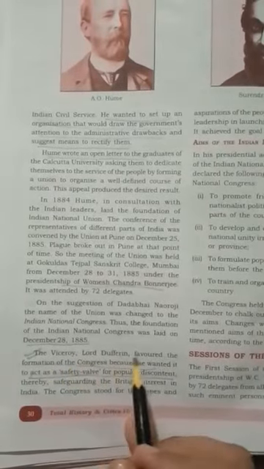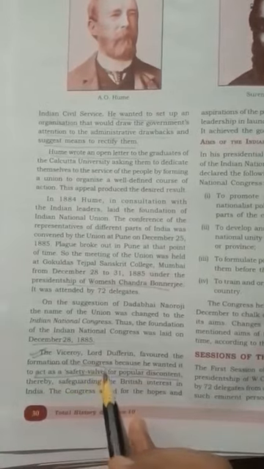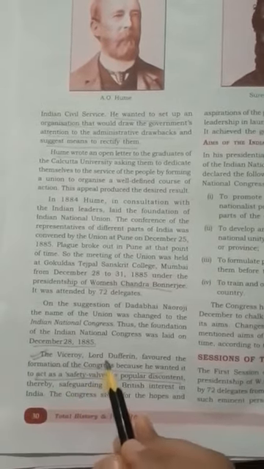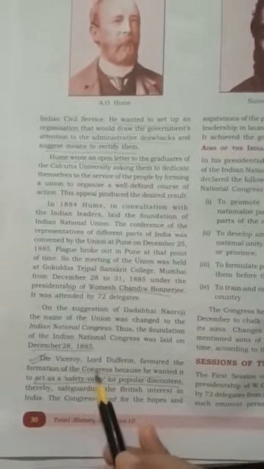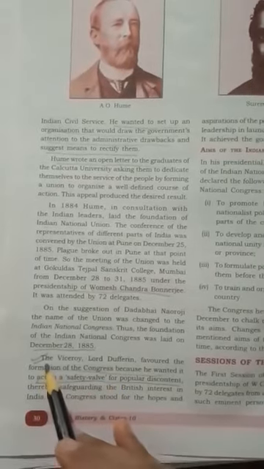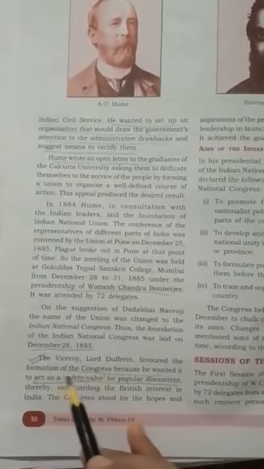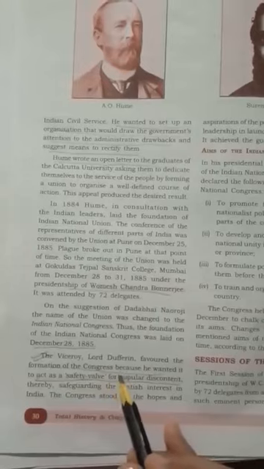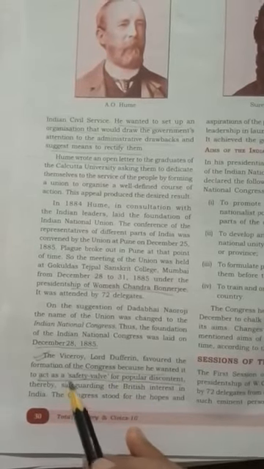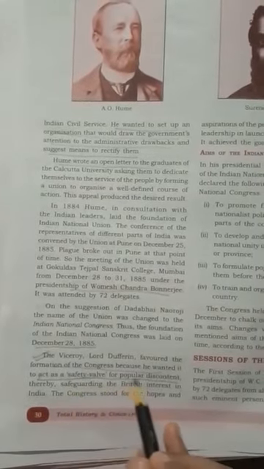The Viceroy Lord Dufferin favored the formation of Indian National Congress. The then Viceroy of India, Lord Dufferin, supported the formation of Indian National Congress. This is very important. Why did Lord Dufferin support the formation of Indian National Congress? Because he wanted this Indian National Congress to act as a safety valve for popular discontent.